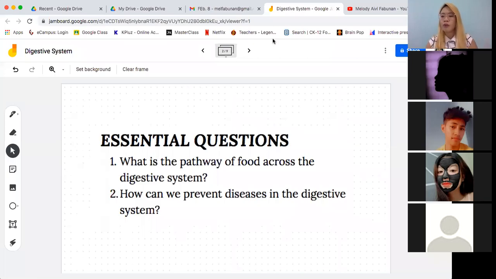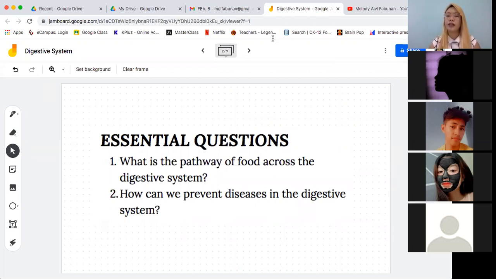So today, we will focus on one life process, one organ system, specifically yung ating digestive system. And our essential question for our topic today is, what is the pathway of food across the digestive system? Meaning, ano yung magiging travel ng food from the very first time that it enters your body until such a time that it exits your body.